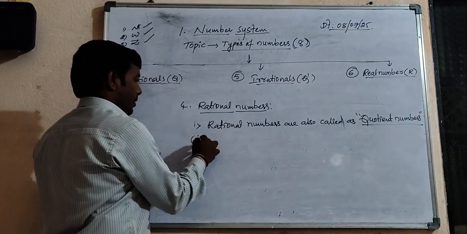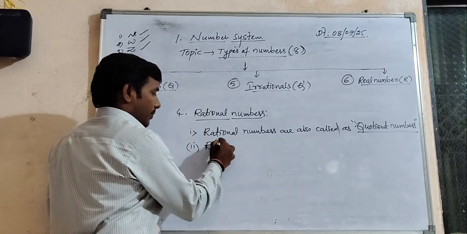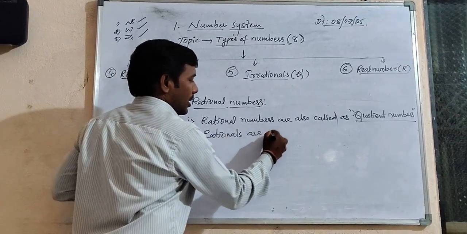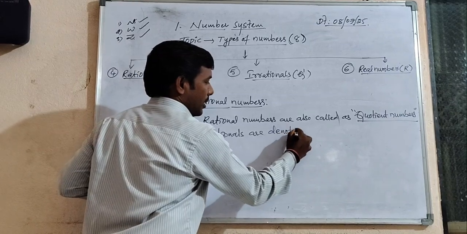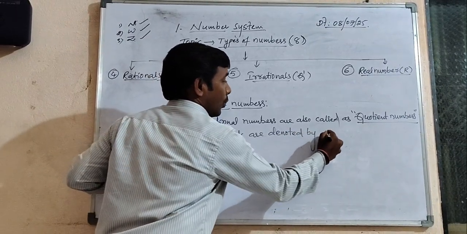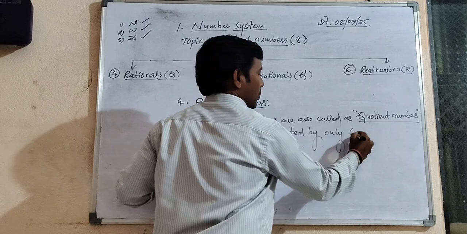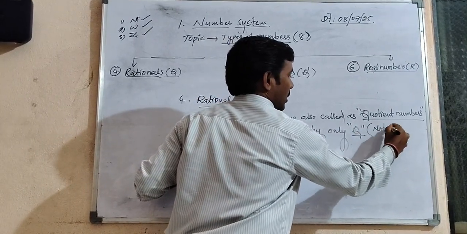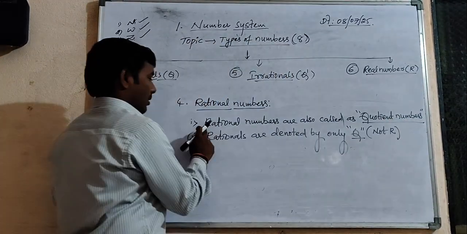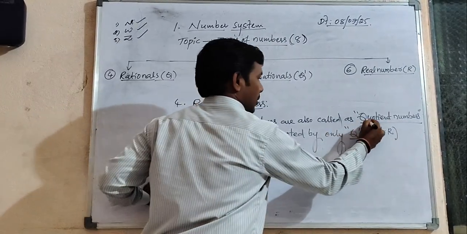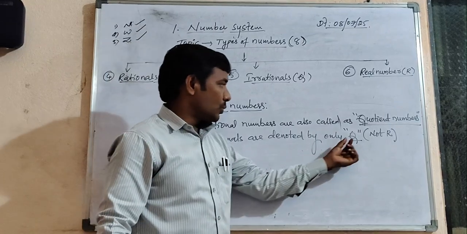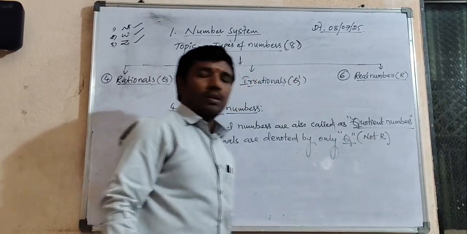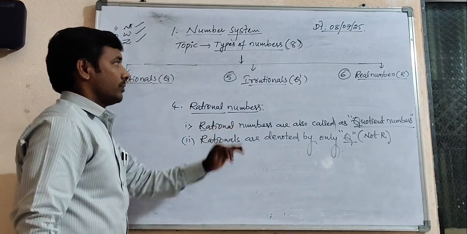Second: rationals are denoted by only the letter Q, but not R. Here is the letter R, here is the letter Q. Among these two letters we can use only Q to denote the rationals, but we cannot denote them with R. You have a doubt, why not R?